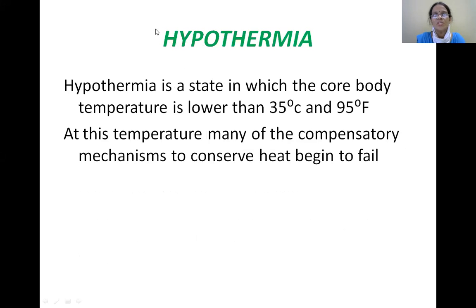Now the conditions which can lead to decrease in the body temperature. What happens? You see this condition. This is one condition, hypothermia. Hypothermia, what do you mean by this? What is the definition of hypothermia? So hypothermia is a state in which the core body temperature is lower than 35 degrees centigrade and 95 degrees Fahrenheit. At this temperature, many of the compensating mechanisms to conserve heat begin to fail.